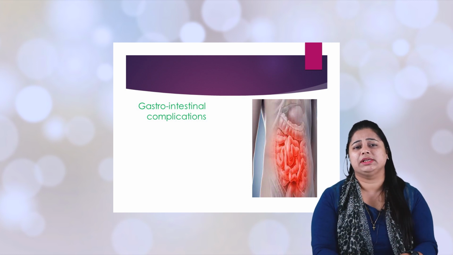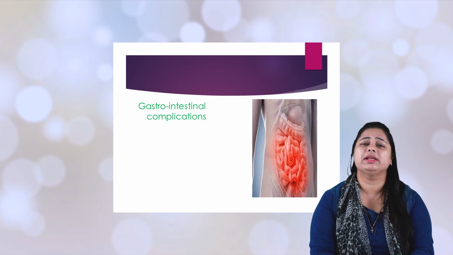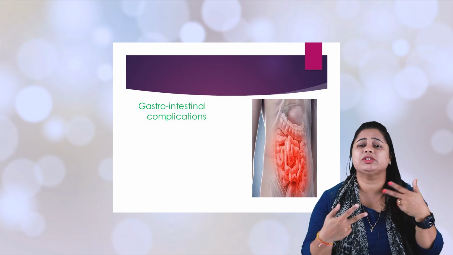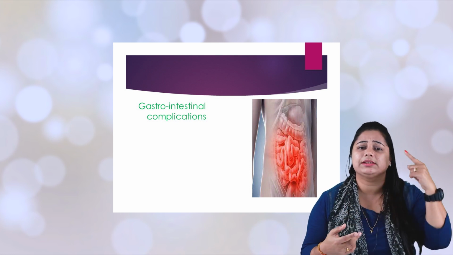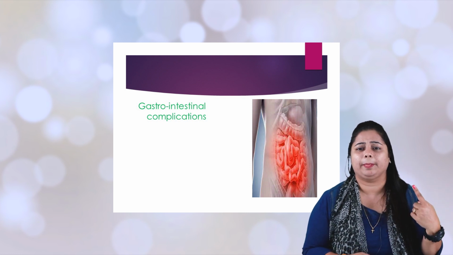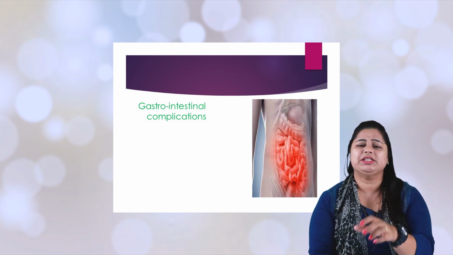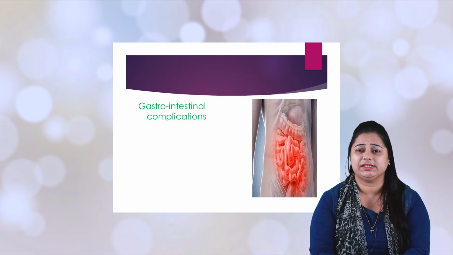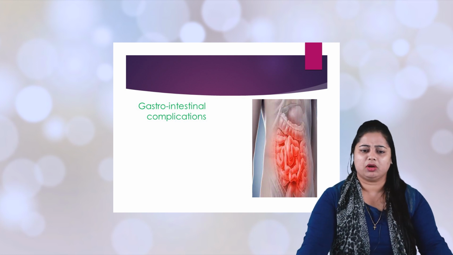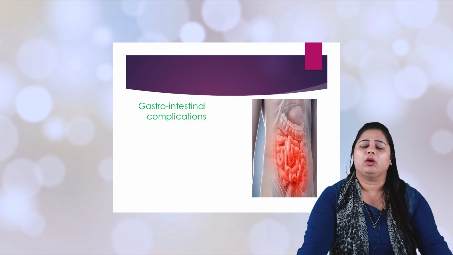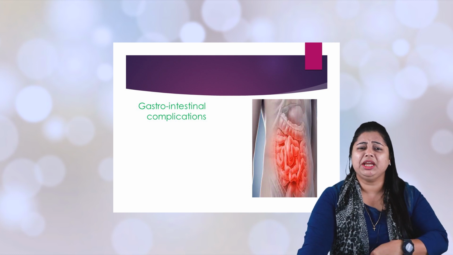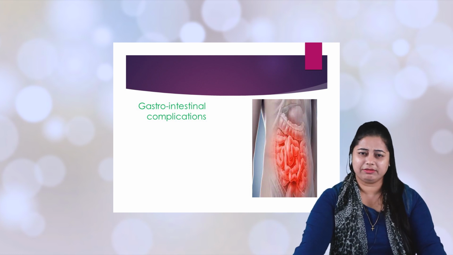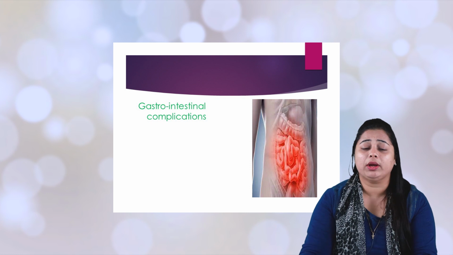Other than your food causing some problem, there is something called a stress ulceration. That means the patient is psychologically as well as physiologically connected, isn't it? So what happens here? The patients with GI problems or complications will have stress ulcerations. And there is something called a hypermetabolic stage. That means the patient needs more nutrition. It requires more nutrition. Otherwise, they will have something called a hypermetabolic stage.